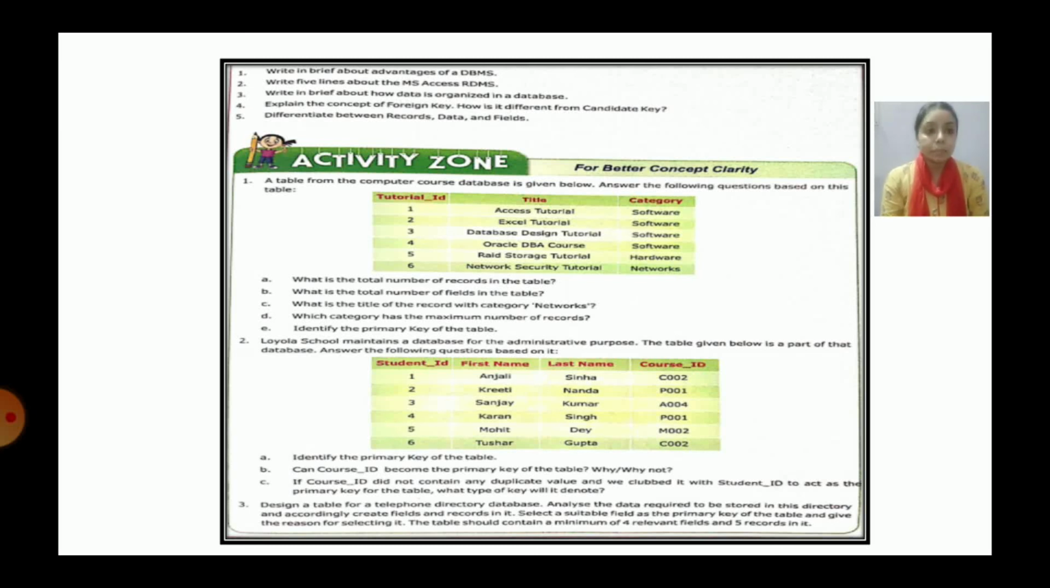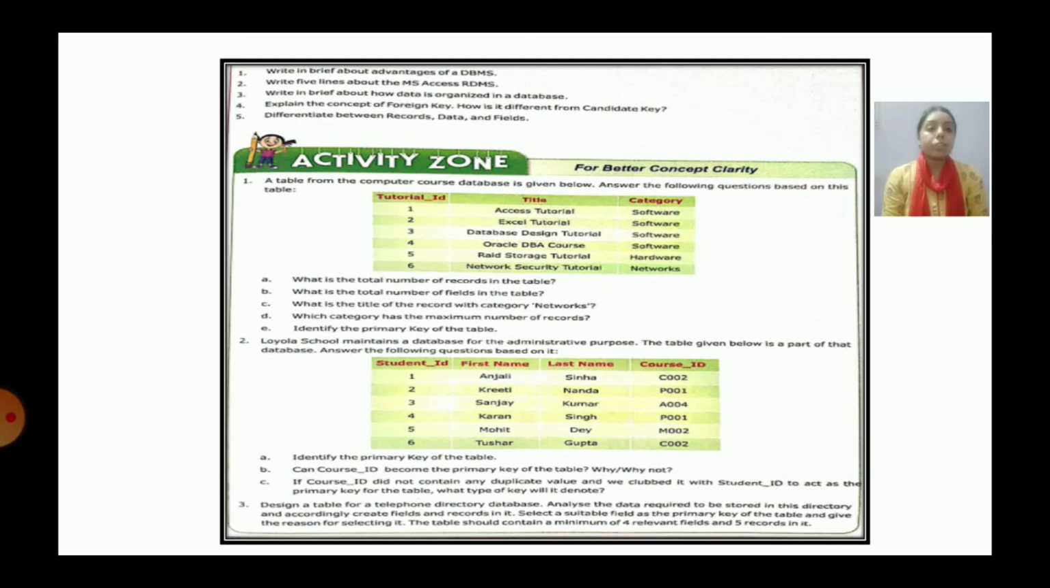Next question number 4 is, explain the concept of foreign key, how it is different from the candidate key. So when we talk about the foreign key, it is that field of the new table in which there is one column which was a primary key for the main table. If we take two tables, one is a main table which can be taken as a parent table, and the other can be taken as a child table. Like we talked about the teachers info and teachers details. So the child table which has the same column which was already present in the parent table, that column or that field will be known as the foreign key of the child table.